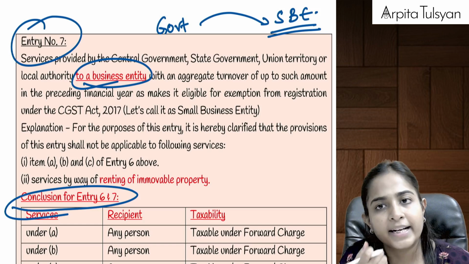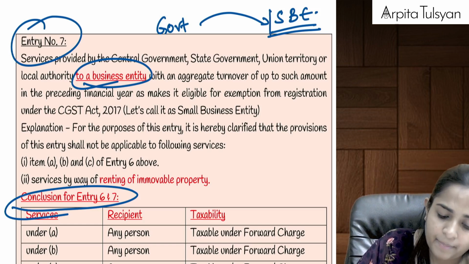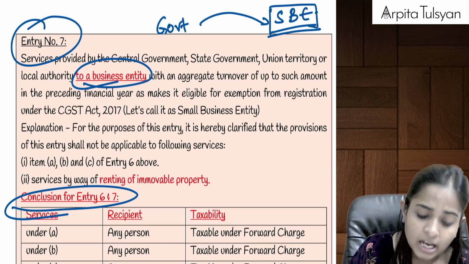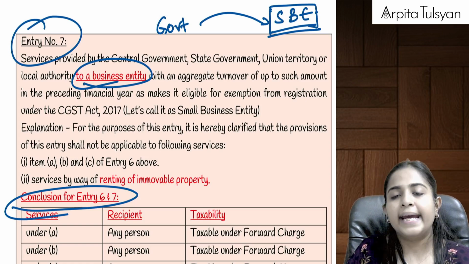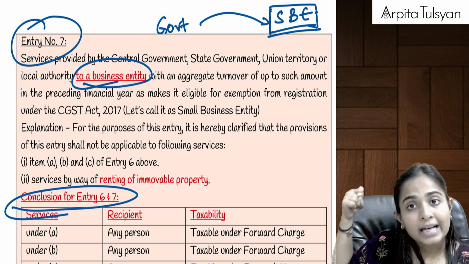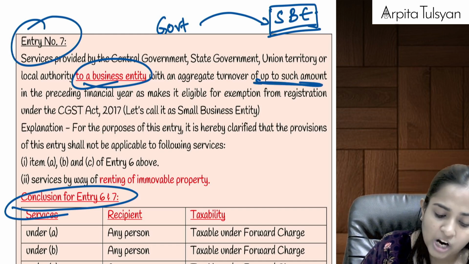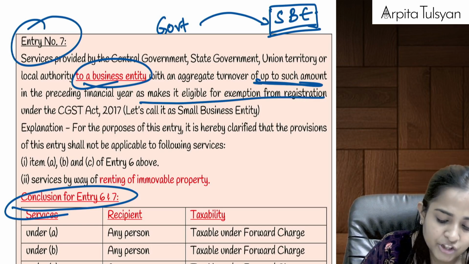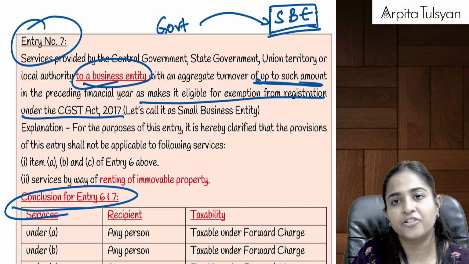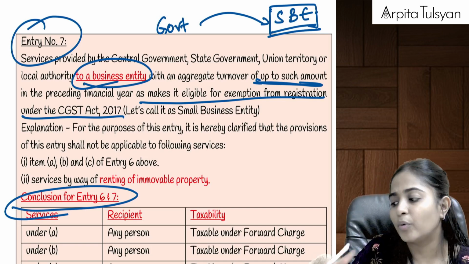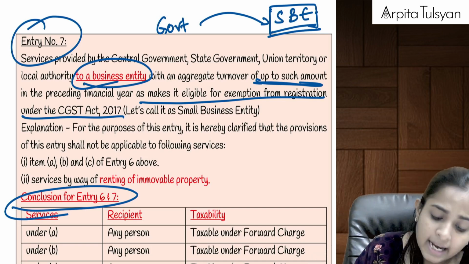Any services provided by government to a small business entity. Ma'am, what do you mean by a small business entity? A small business entity is any entity whose preceding financial year's turnover is up to such amount as makes it eligible for exemption from registration. Means its last year turnover did not exceed the threshold limit for registration.